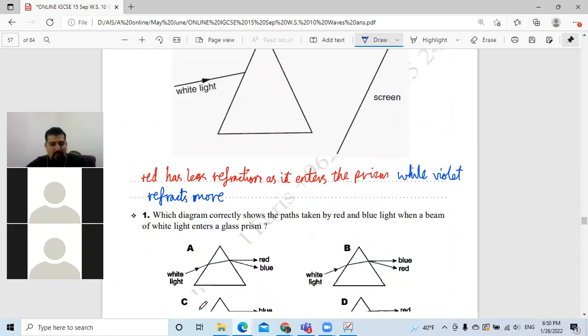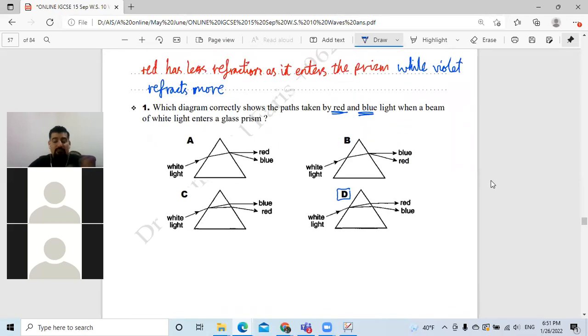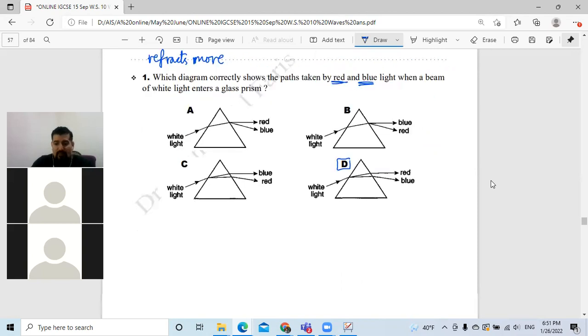So in this question, question number 1, which is the correct choice, A or B or C or D? Which diagram correctly shows the path taken by the red and by the blue as they enter the white light? Look, I'm talking about white light, not monochromatic, all the rainbow colors. Exactly. Thank you Sedra, thank you Laith, thank you Mohammad, thank you to the guys who are answering. The correct answer is D. Bravo. Excellent. That's it for today.